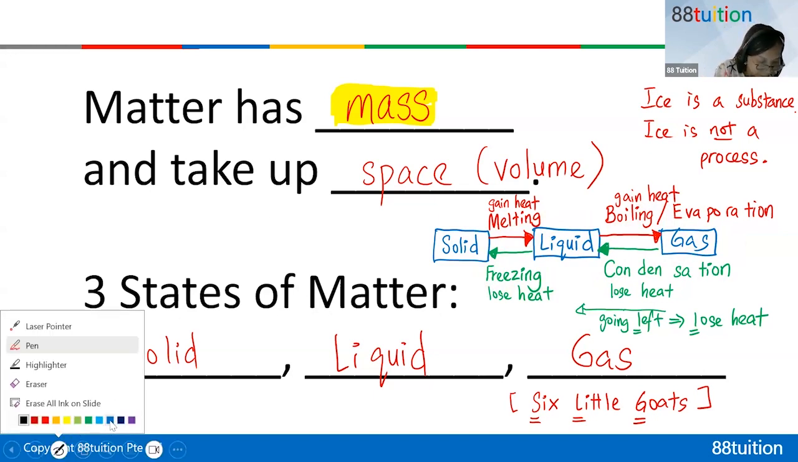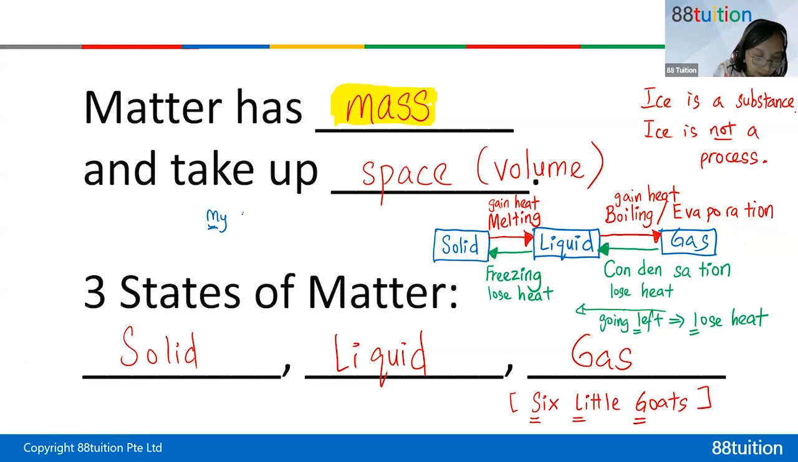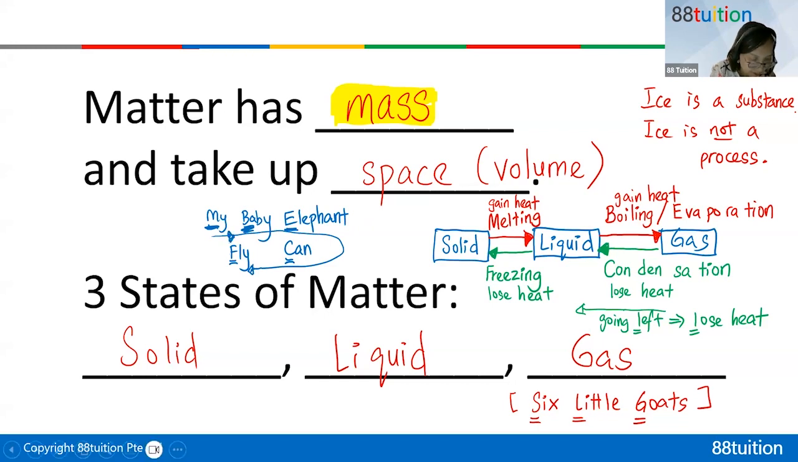I write in blue. All right, so my baby elephant, capital M, capital B. So imagine a baby elephant can fly. And then you do a U-turn. All right, can fly. All right, so you do a U-turn. That means this way and like that. Okay, so that will help you to remember this way, do a U-turn. My baby elephant can fly.